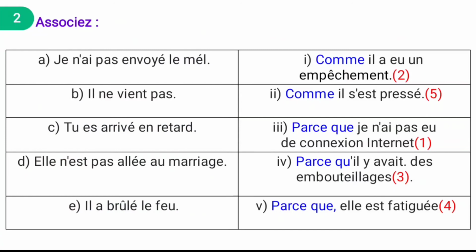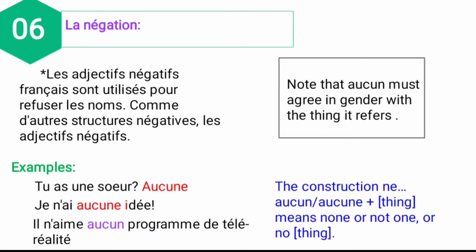And next, elle n'est pas allée au mariage. She did not go to the wedding. Why? Parce qu'elle est fatiguée, because she is tired, so that she couldn't go to the marriage. And il a brûlé le feu. He burned the fire. And what is the answer? Comme il est pressé. It means as he is in a hurry. So that is all about the second exercise. Let us move to the last content, la négation. Négation means what? That is a negative adjective. See the definition for this one.